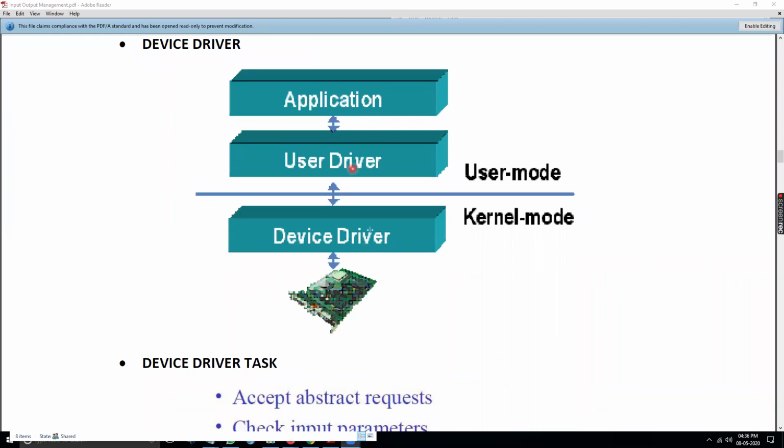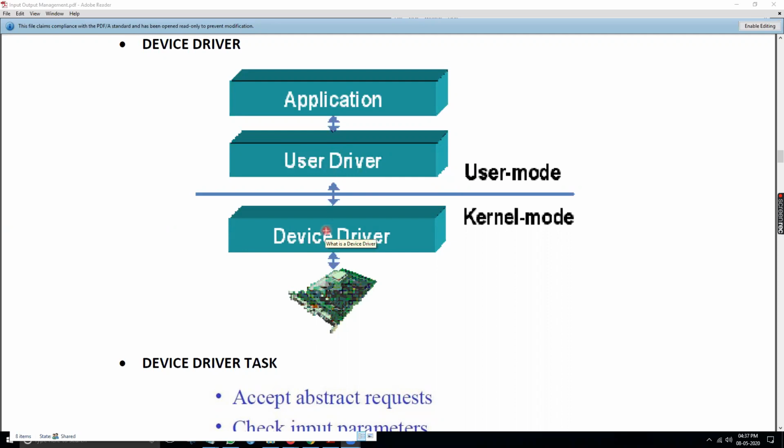And depending on the device driver, say for example you take a new USB, the moment you connect the USB, it will try to run. Automatically it will try to load that particular device and that driver. And inside this, there is a device driver. Whether this device driver is configured to the user drivers or not. If it is not configured, then it will not accept.